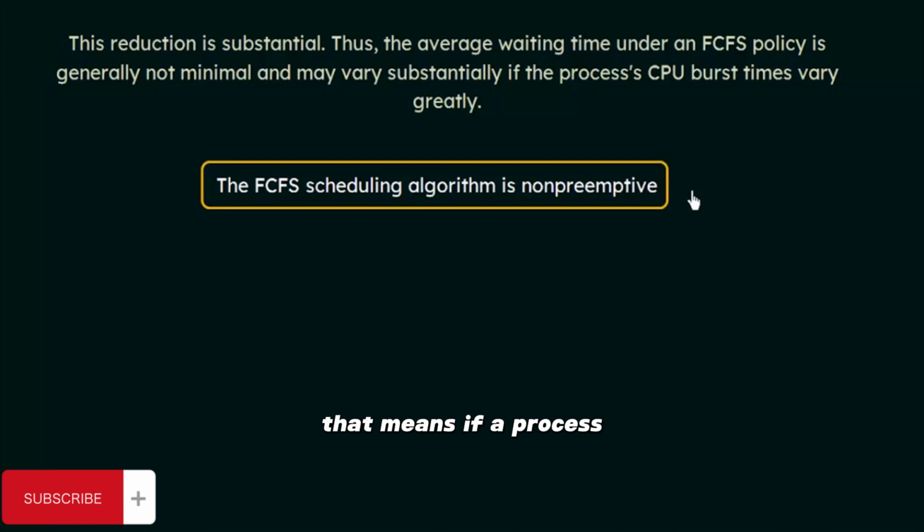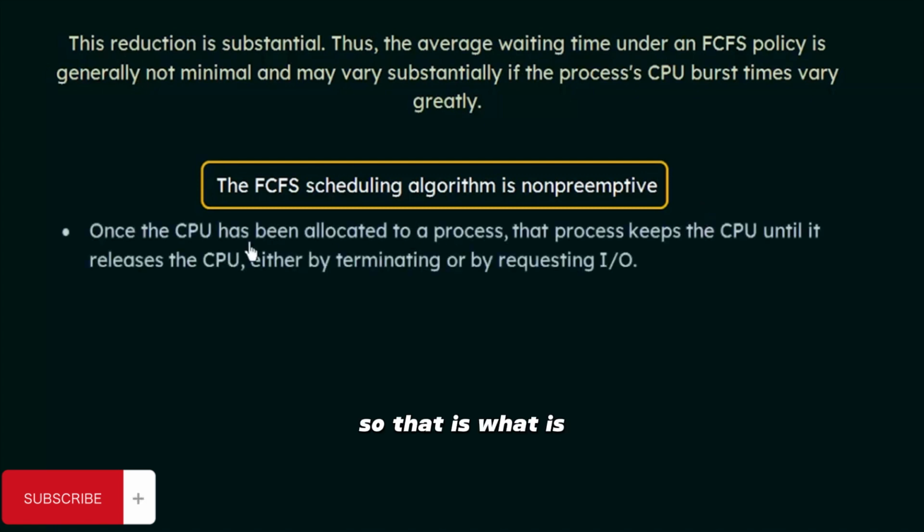So the first-come, first-served scheduling algorithm is non-preemptive. That means if a process gets the CPU, then all the other processes have to wait until that process either completes its execution or waits for an I/O. So that is why I took the example of a queue in our day-to-day life. Until the person who is at the counter finishes his work, no other person can come and interfere in between. Only when he finishes his work at the counter and goes out of the queue, the next person in the queue will get the chance. So the FCFS scheduling algorithm follows the same policy.